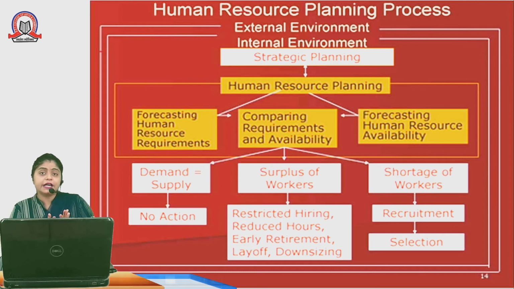So neither should it be surplus nor should it be shortage.